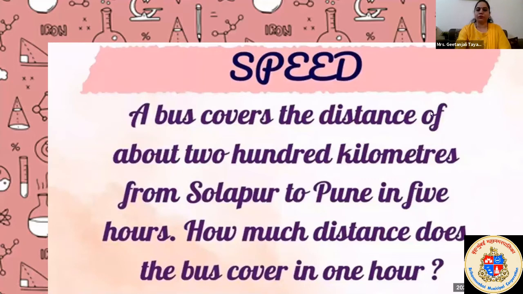To cover Solapur to Pune, the bus required 5 hours. So what is the speed of the bus, or how much distance does the bus cover in 1 hour? In such a question, speed means we are deriving the 1 hour work of the bus.